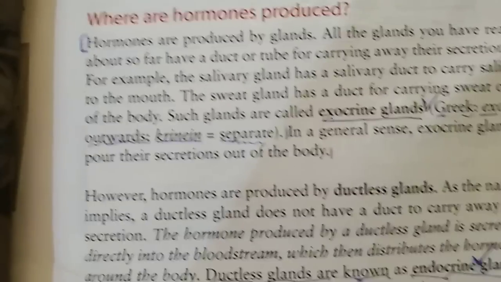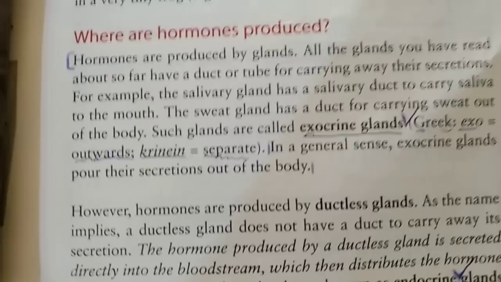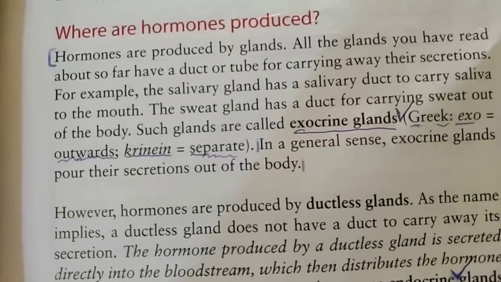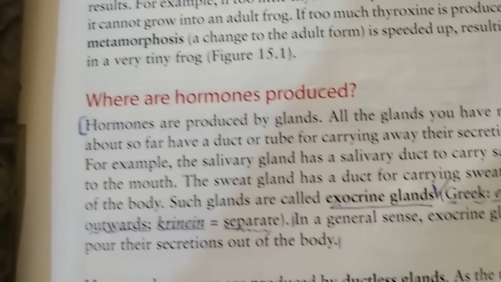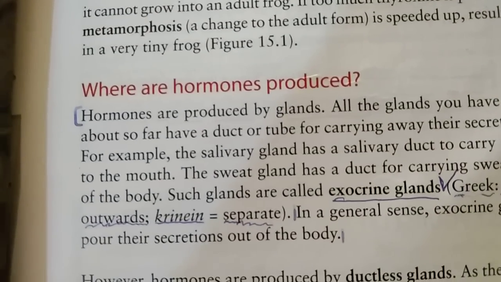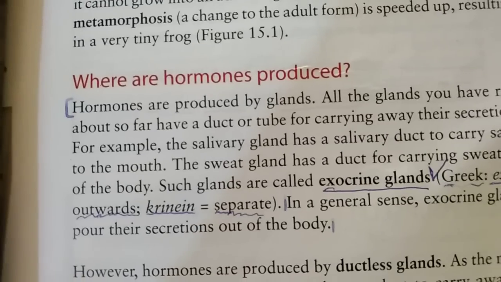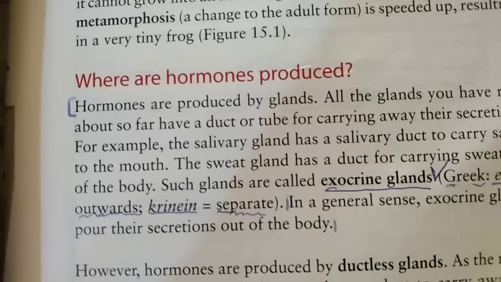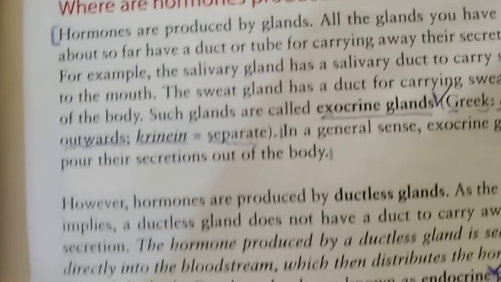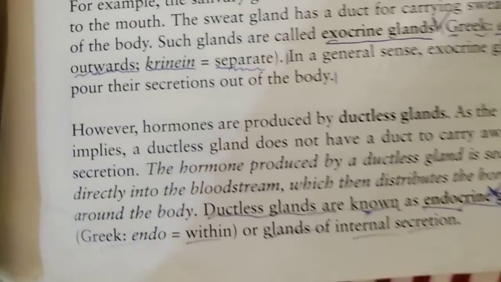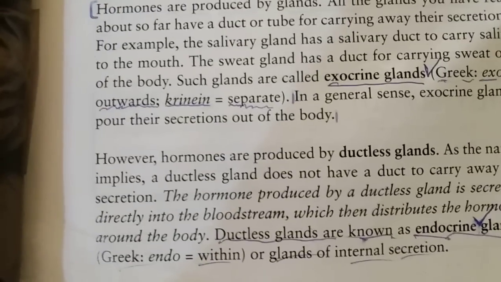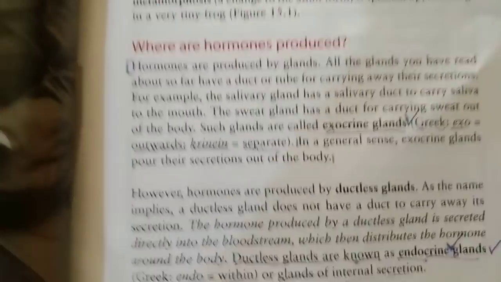Here we discuss two main types of glands, exocrine glands and endocrine glands. Exocrine glands secrete their secretions into a duct, and endocrine glands secrete directly into the blood.